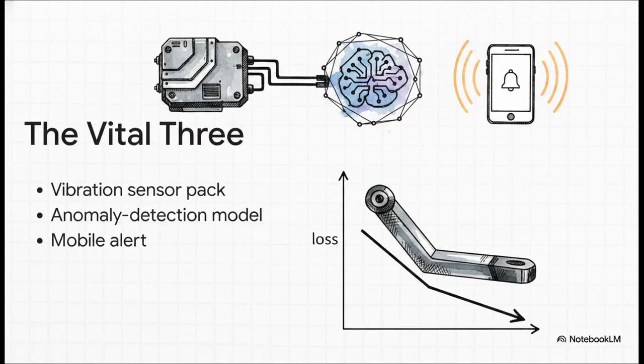Why? Well, the sensors give us the raw signal, the anomaly detection ML model creates a 24 to 72 hour advance warning, and the mobile alert ensures the on-shift engineer actually sees it. This exact specific combination converts an unplanned failure into a planned service window. It is literally the only mechanism directly bending that loss line.